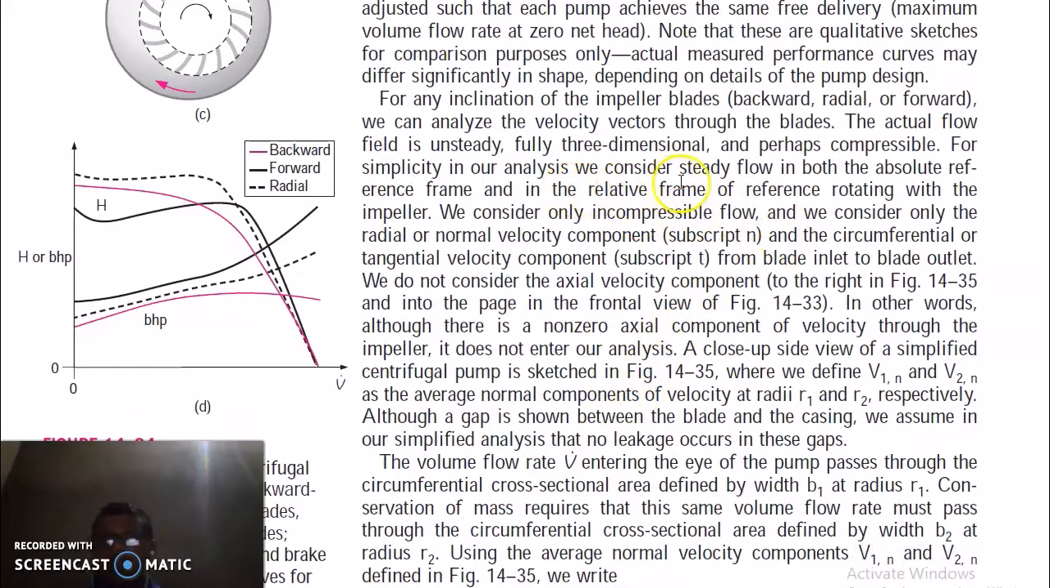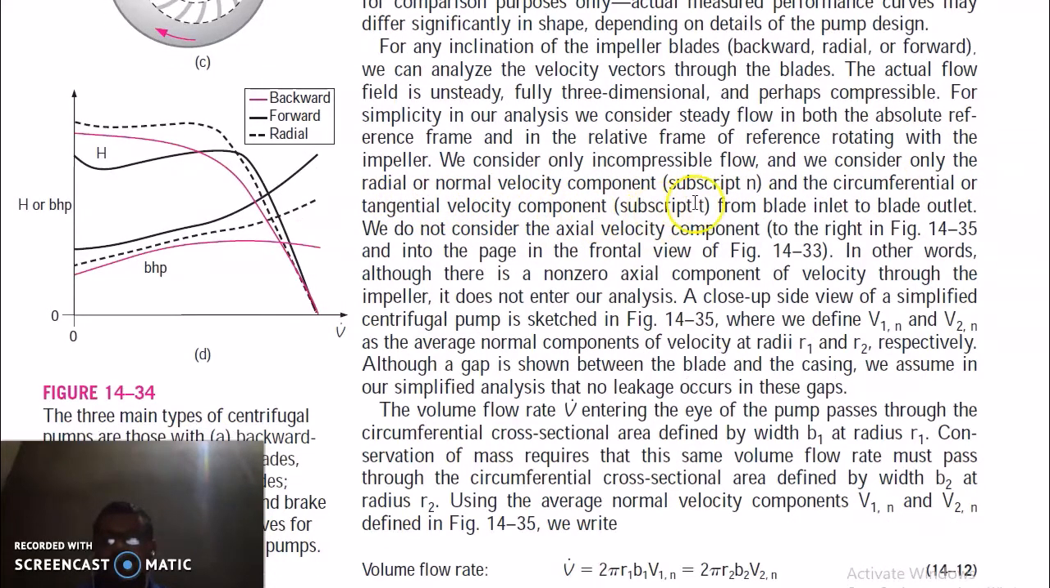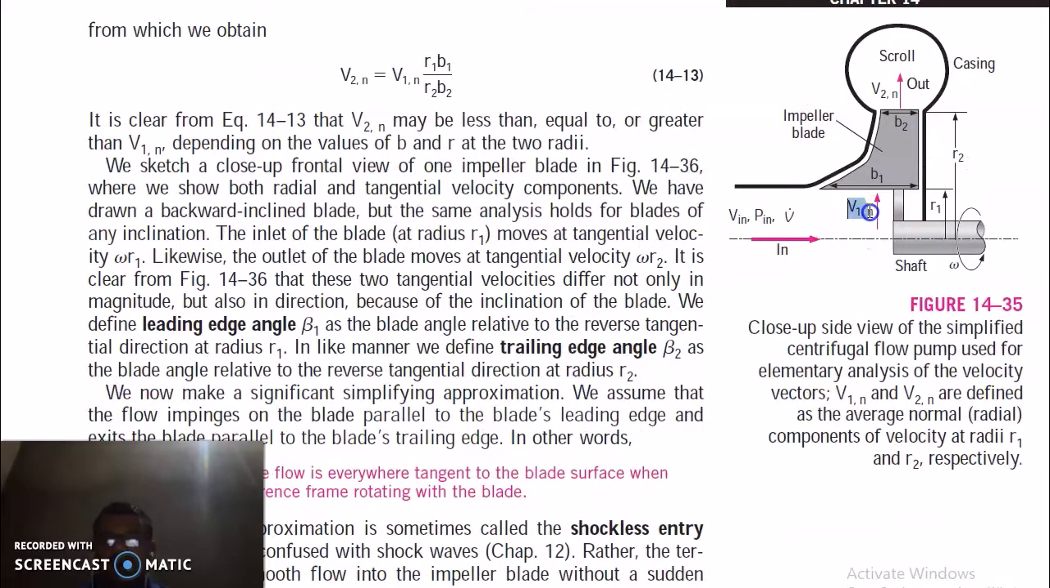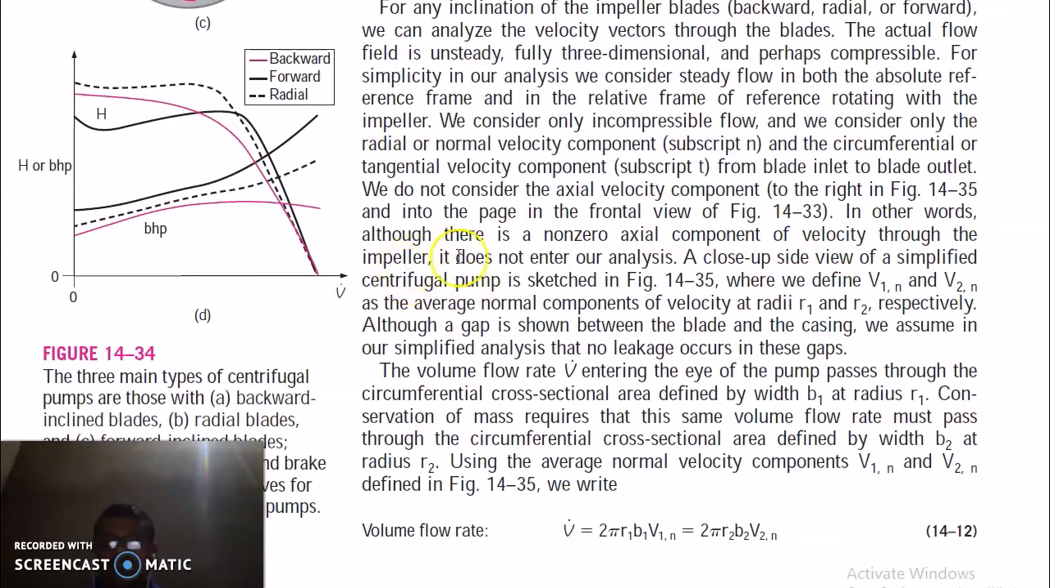We do the analysis for steady, incompressible flow, and we consider only the radial and normal velocity component, N for normal, and the circumferential or tangential velocity component, subscript T, at blade inlet and blade outlet. So this is the normal component of velocity and this is also a normal component of velocity. We also consider the inlet velocity to be in the axial direction, so the radial velocity at inlet is 0. There is also a non-zero axial component of velocity throughout the impeller, but it does not enter our analysis.